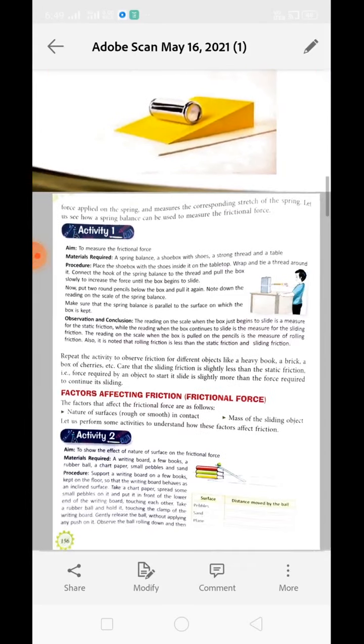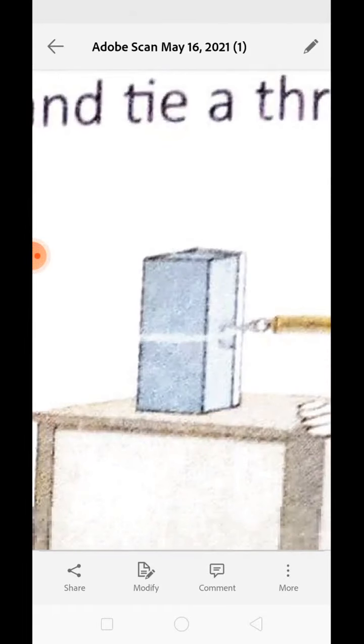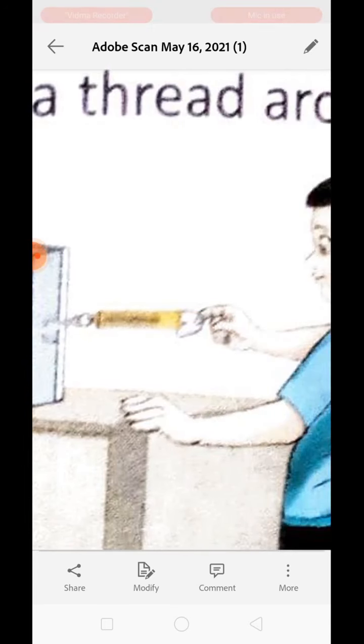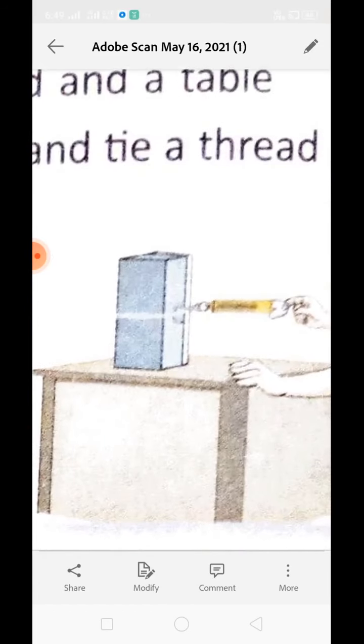Now we can measure it with the help of activity number 1. For this we need a shoe box, a spring balance, shoes, a strong thread and a table so that we can slide it over there. Now the procedure: place the shoe box on the table with shoes inside it so that it has a little weight. Now wrap it up and tie it with thread so that you can attach the spring balance to it.